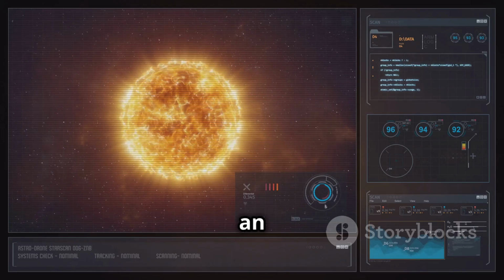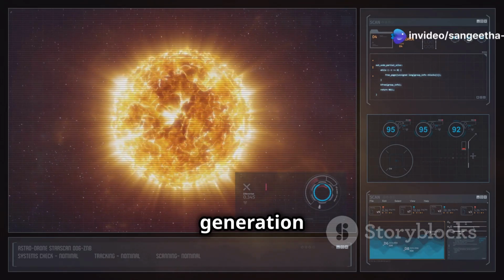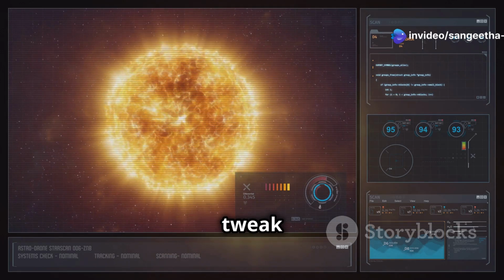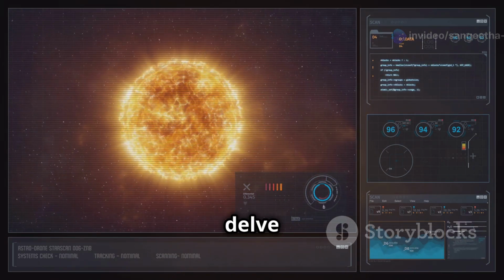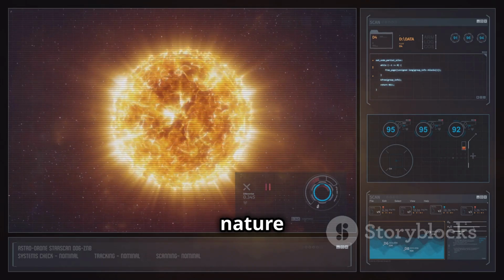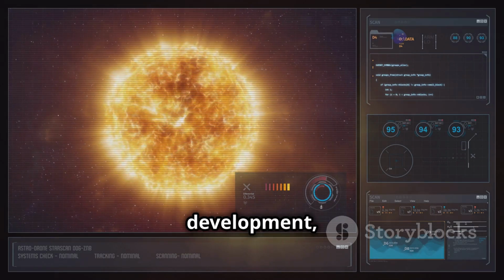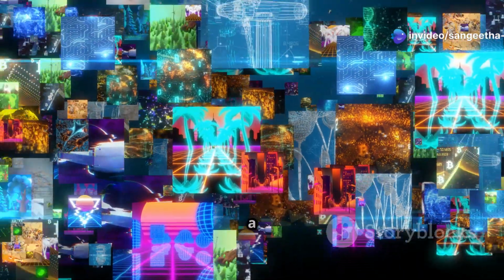Stable Diffusion, an open-source tool that offers a high level of customization and control over the art generation process. Users can tweak various parameters to fine-tune the output, making it a powerful choice for those who want to delve deeper into the technical aspects of AI art. Its open-source nature also means that the community can contribute to its development, ensuring a constantly evolving and improving toolset. These are just a few examples.